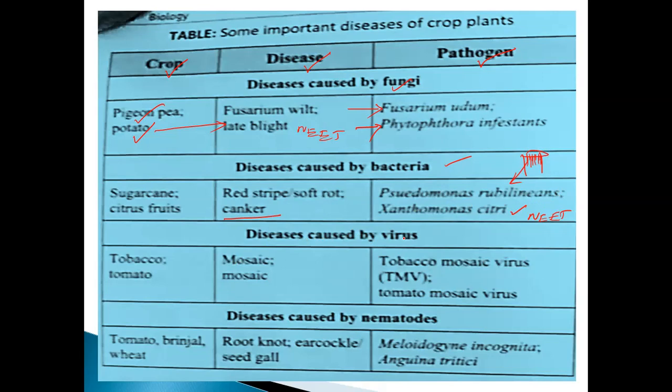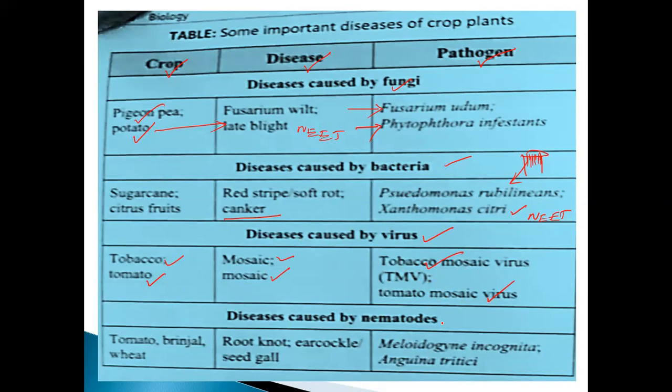And next one is this is caused by the virus. Already we discussed this point. Tobacco and tomato. Mosaic, both are mosaic. What is the plant name? It's called as tobacco mosaic virus, simply called as TMV, and also tomato mosaic virus.